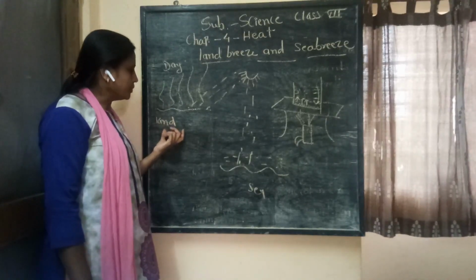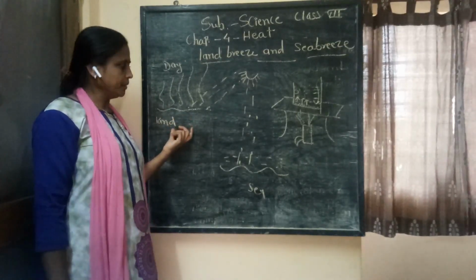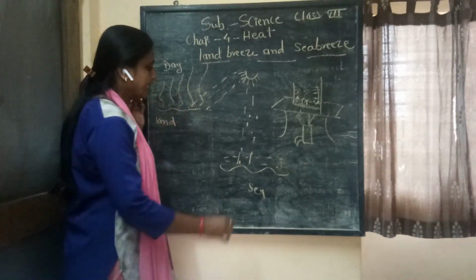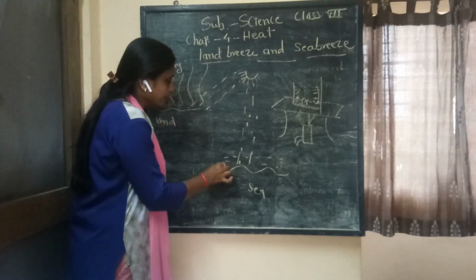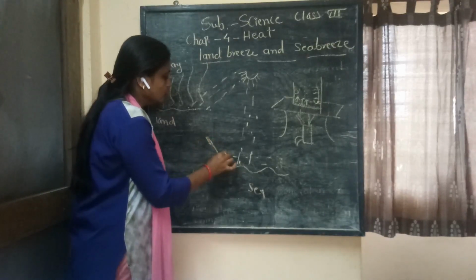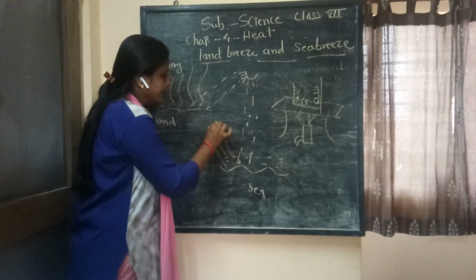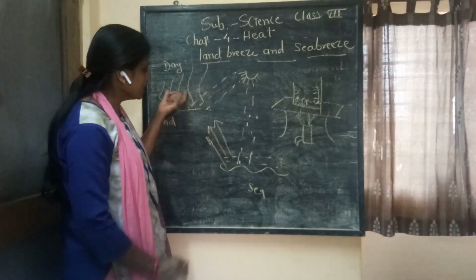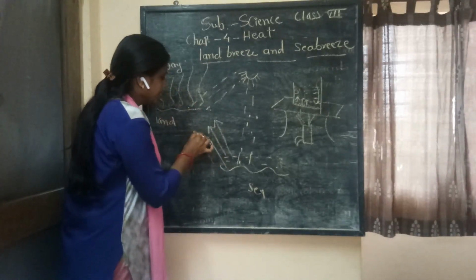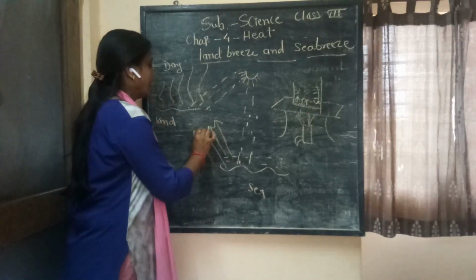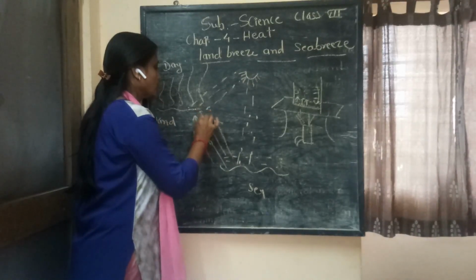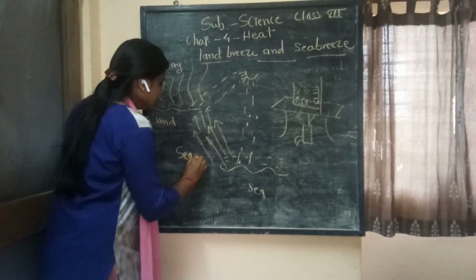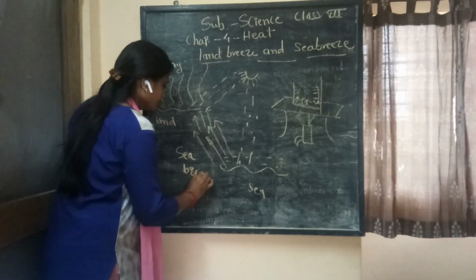To take the place of this air, the cold air from the sea moves towards the land during the daytime. This phenomenon is called the sea breeze.